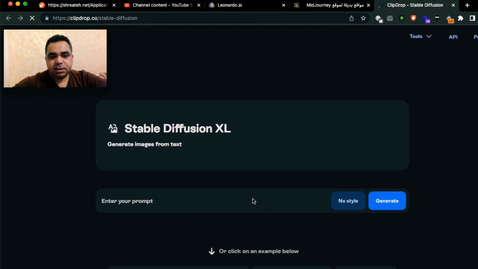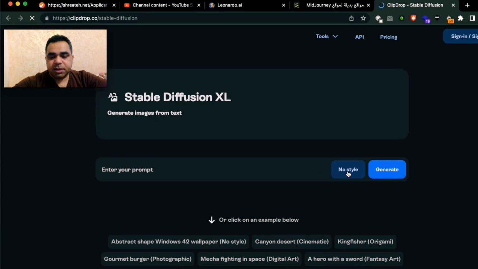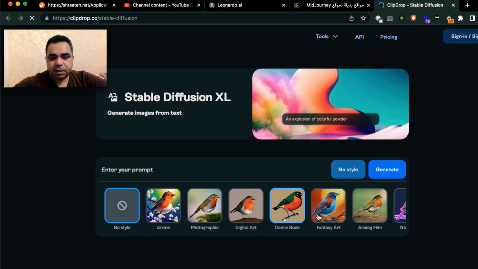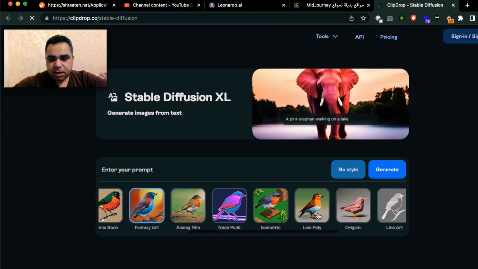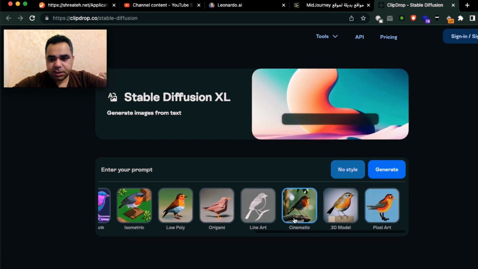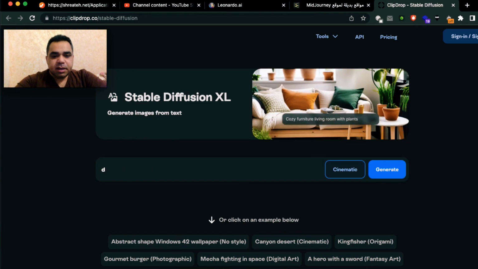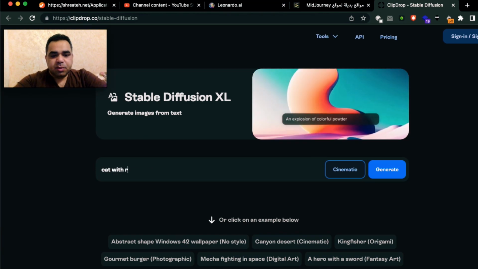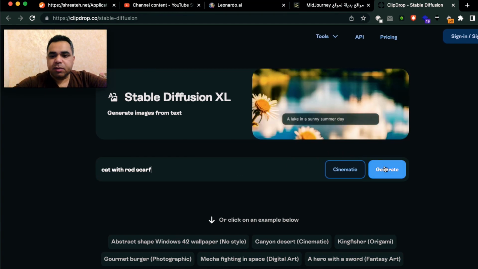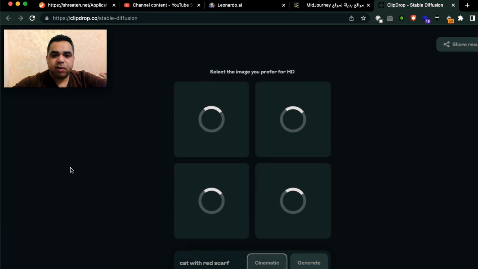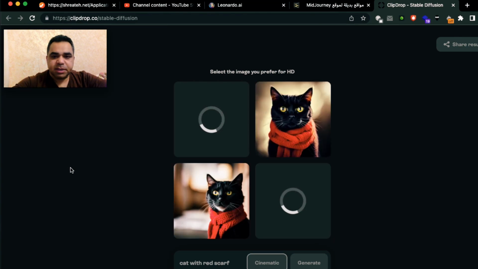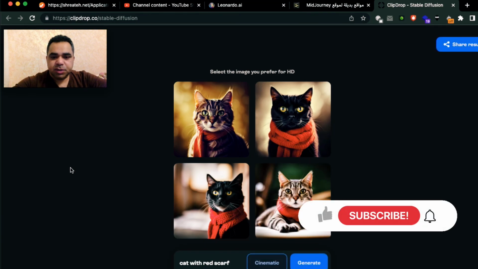This website comes with styles. Let's choose a style here. I mostly choose cinematic, right? Now let's choose cat with red scarf. I don't know why I always choose red scarf. Why not a blue scarf? Maybe because a red scarf is more beautiful on animals. Oh, this one is cute, right? Look at this kitty here.